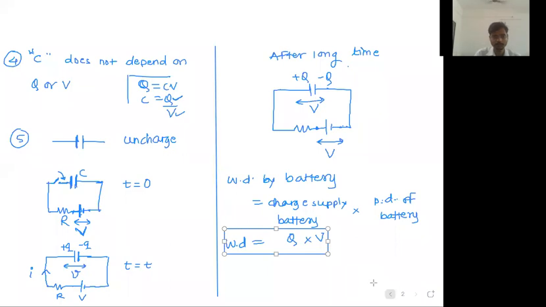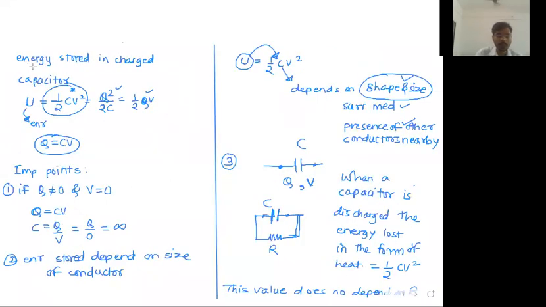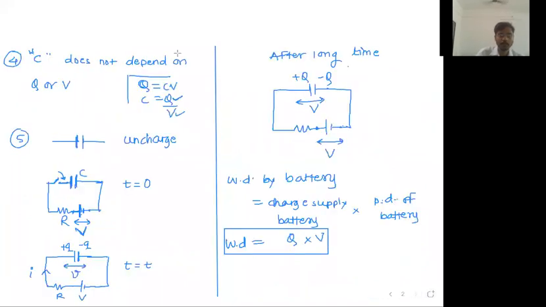Let me show it here. Here observe the formula. What is the energy stored in the charged capacitor? 1/2 CV square, Q square upon 2C, or half QV. Q is the charge on the capacitor, V is the potential difference of the capacitor. Try to understand. Now what is the energy stored in the capacitor? That is equal to half QV. Battery has done work equal to QV, but energy stored in the capacitor is half QV. Remaining half QV is lost.